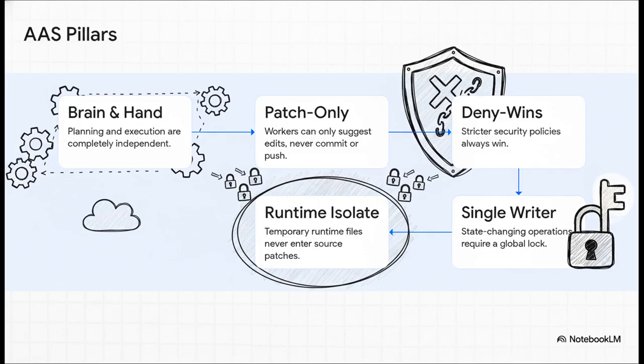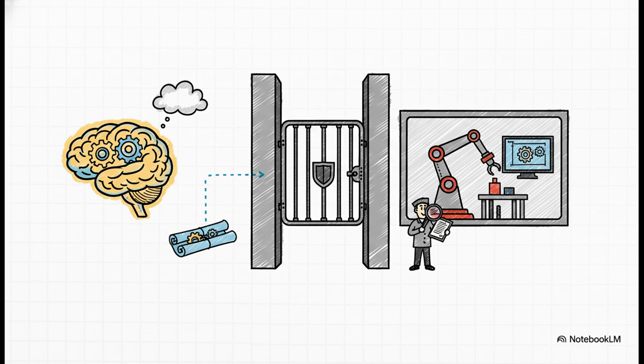It brings all the discipline of modern DevOps into this new world of autonomous agents. This first pillar, the separation of brain and hand, is just brilliant. The AI brain can come up with a really complex plan, like, say, refactoring an entire microservice. But the hand that actually executes the plan does it in a completely isolated sandbox. The code it produces doesn't get anywhere near the main branch until it passes through a whole series of automated tests in an approval gate. The planner and the doer are totally decoupled.